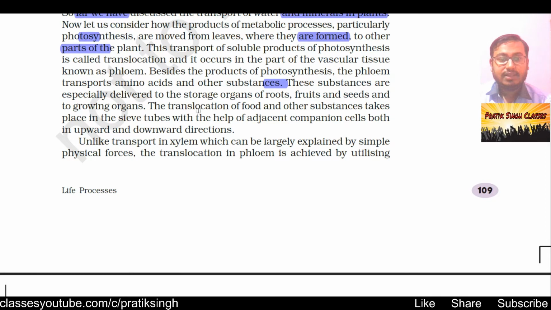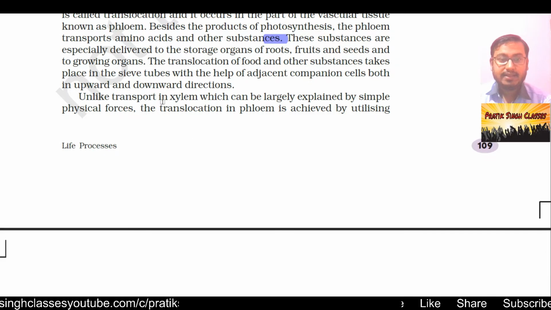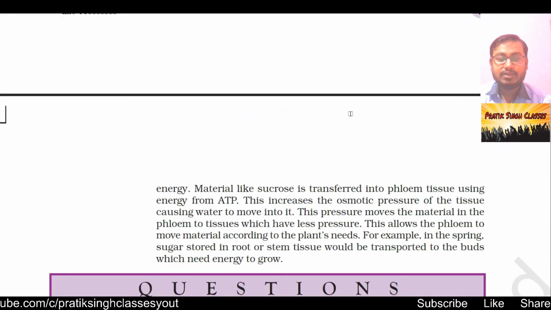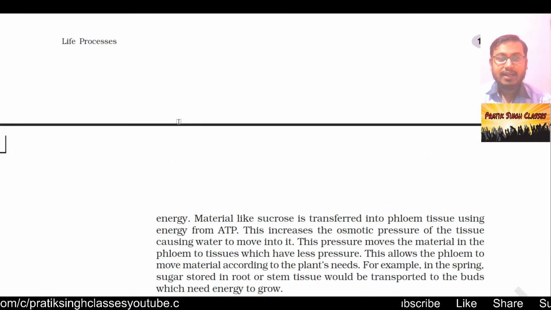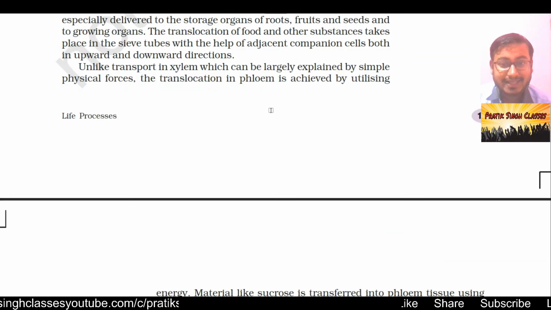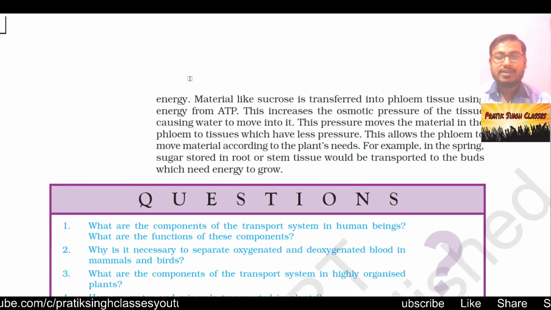The translocation of food and other substances takes place in the sieve tubes with the help of adjacent companion cells, both in upward and downward directions. Unlike transport in xylem, which can be largely explained by simple physical force, the translocation in phloem is achieved by utilizing energy. That means even though energy is needed in both transportation and translocation, the energy amount in translocation is much higher than that of transportation.